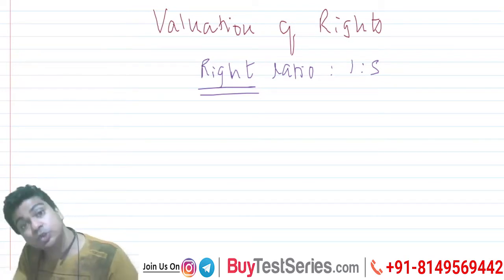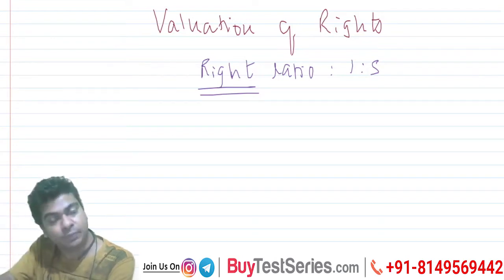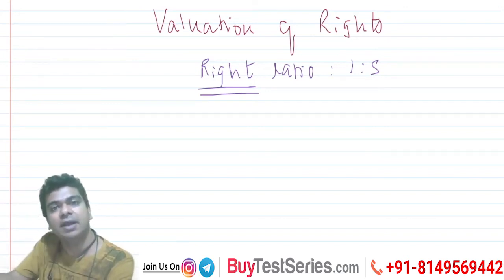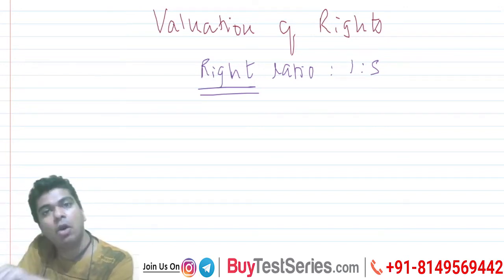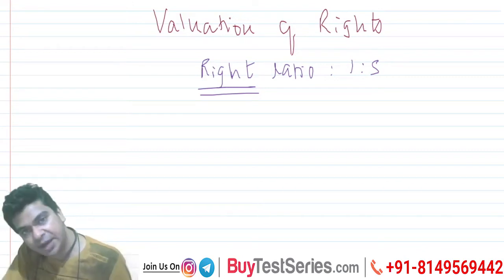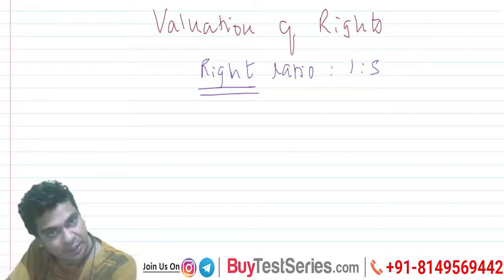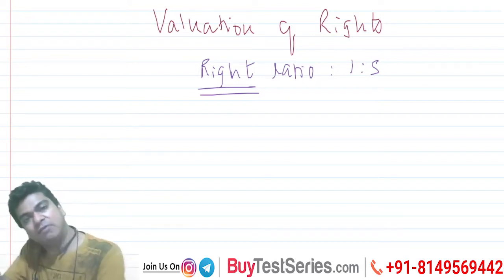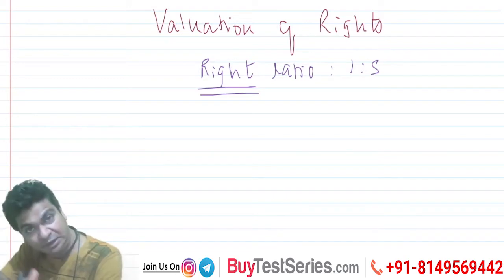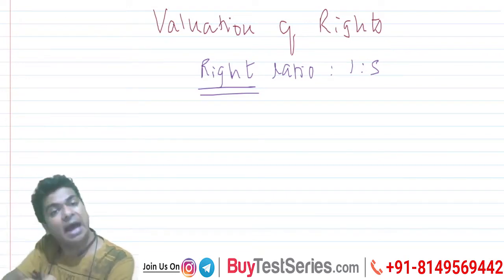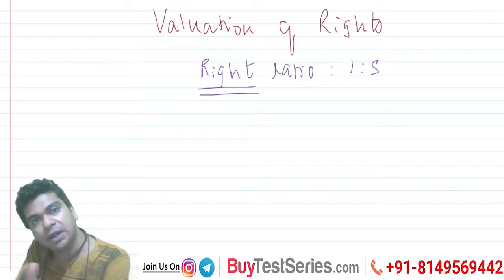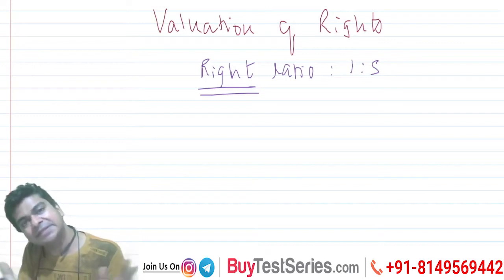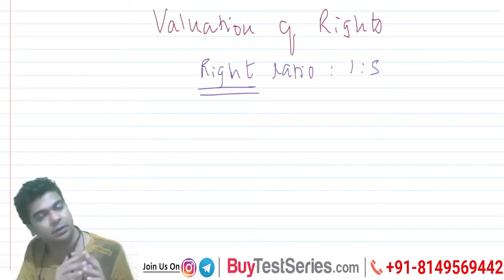Renouncing the right means you will not apply for the shares. Not only that, you can even transfer your right in favor of someone else. For example, you are not interested in subscribing for the right shares, but your friend is interested, your neighbor is interested. You can renounce the right in favor of your friend, or I will say in favor of a third party, and on your behalf, that third party can apply for the rights. Fine. So this is basically the basic concept of what we mean by a right.